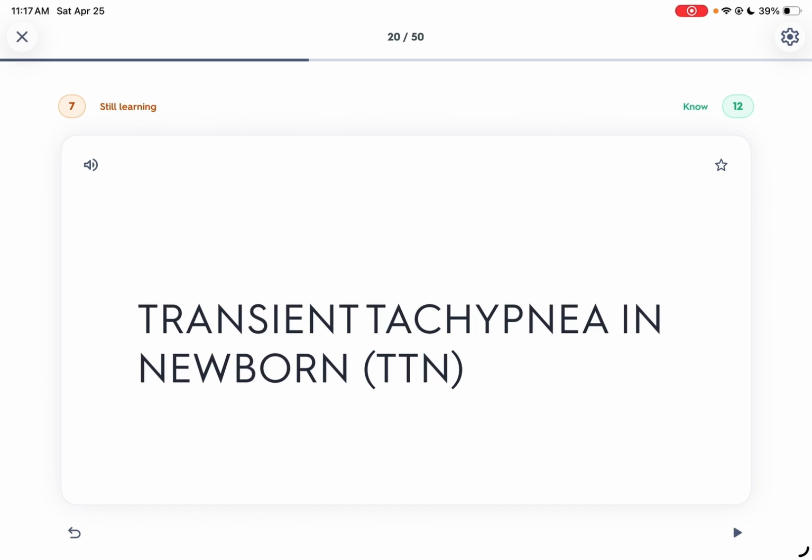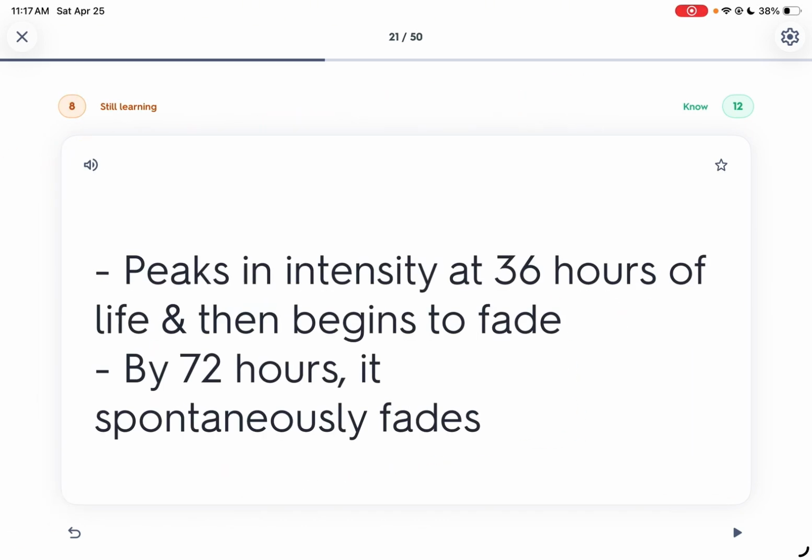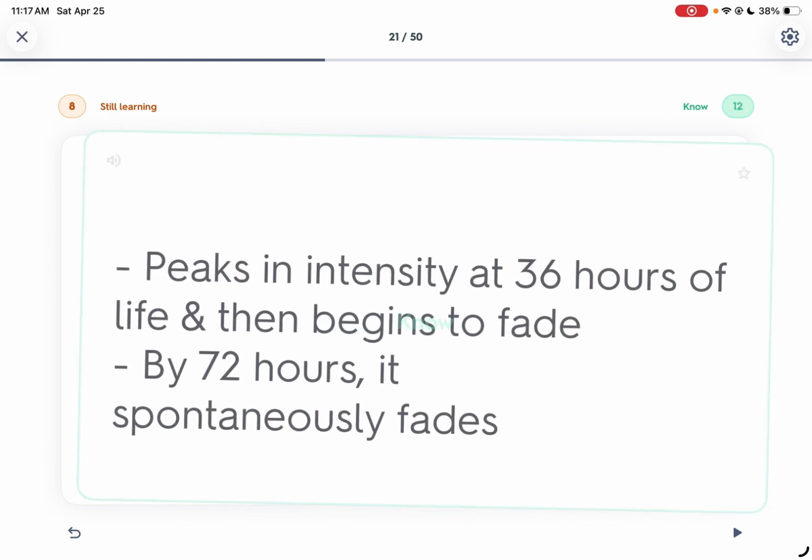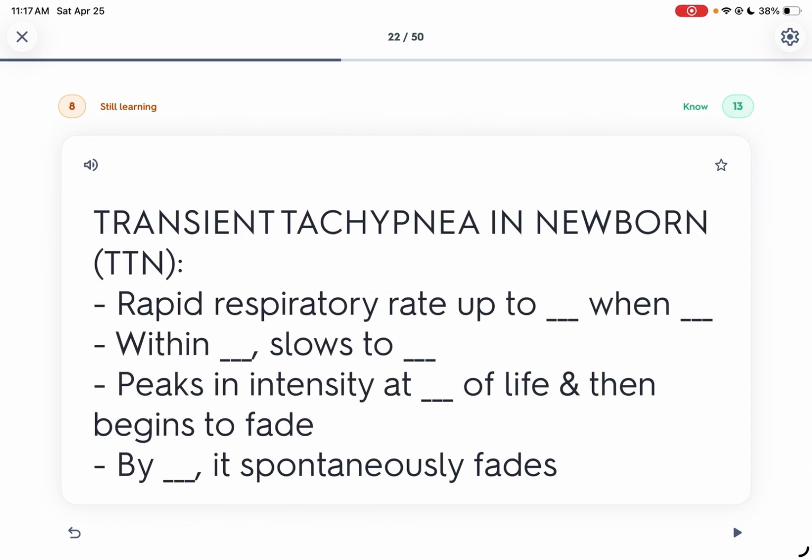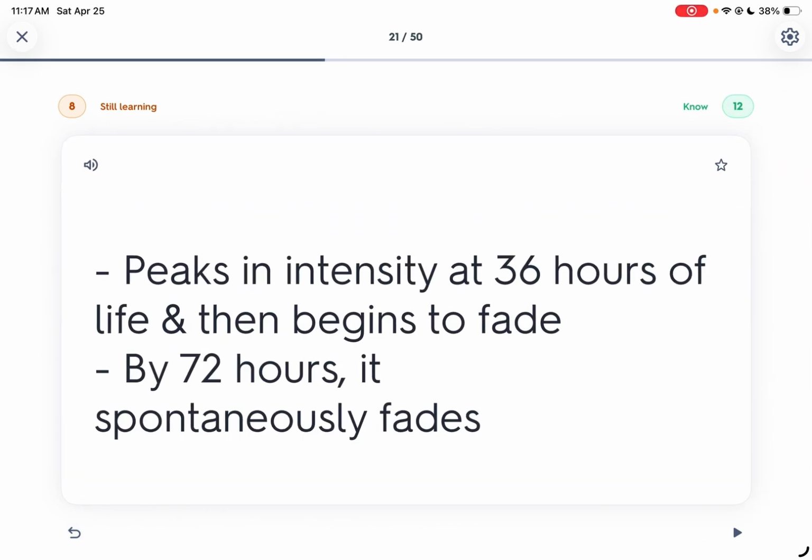Ang 180, pumuhilak siya, 80 iyang RR. So peaks in intensity at 36 hours of life and then begins to fade. Yeah, by 72 hours is spontaneous TTN. So sa 36 hours of life, week ba to? Hours of life mo, intense kayo ang abot na sa 36. Muna siya intense kayong TTN guys. Then mo fade raman pud siya especially after 72 hours.